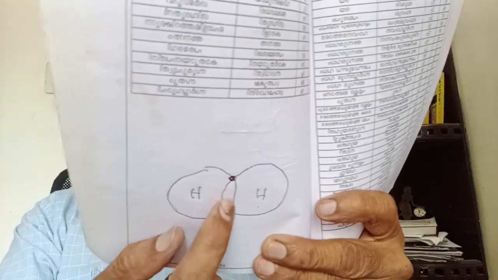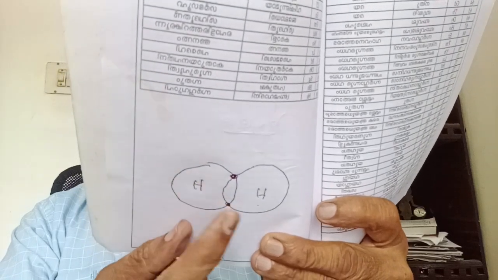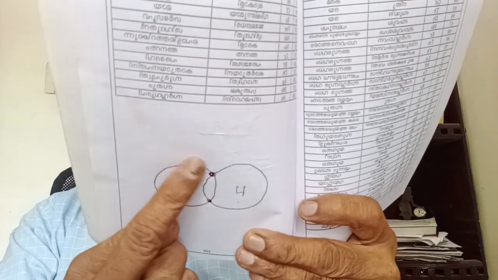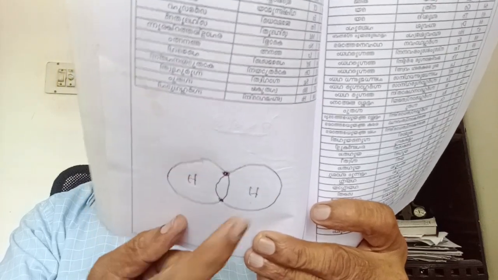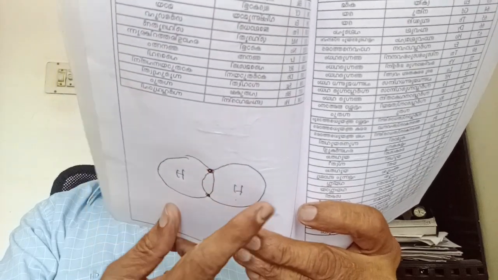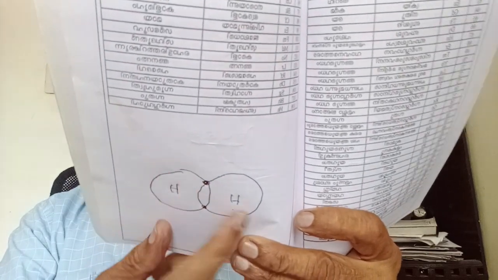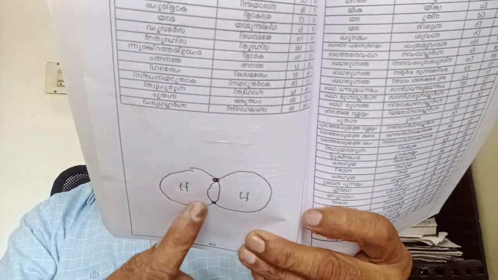For example, this is one hydrogen atom; in its orbit there is 1. This is another hydrogen atom; in its orbit there is 1. This is its electron, and this is its electron. But if they join together, each ring will contain 2.